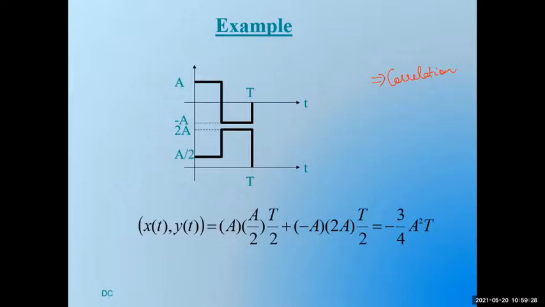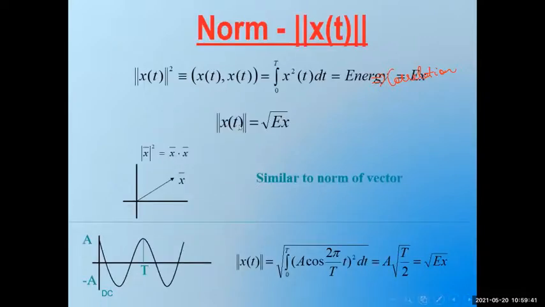Okay. So I think we'll stop here. The norm or energy level of a signal can be represented. Since you're familiar with these, how do I represent the norm or the energy level in the signal?